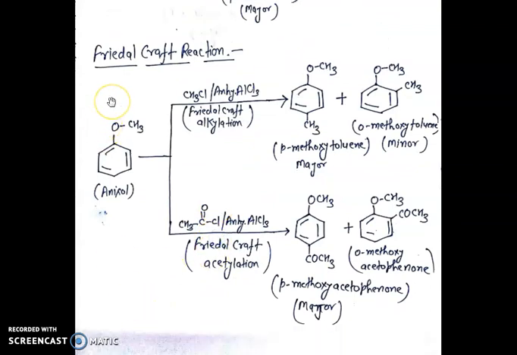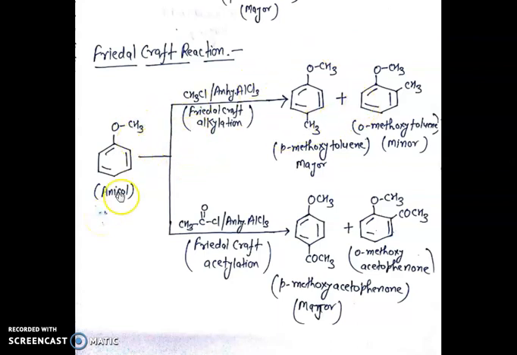The second electrophilic substitution reaction is Friedel-Crafts reaction. When anisole reacts with alkyl halide, that is methyl chloride, in the presence of anhydrous AlCl3, it gives a mixture of para-methoxytoluene and ortho-methoxytoluene. Para-methoxytoluene is the major product, and this reaction is known as Friedel-Crafts alkylation.